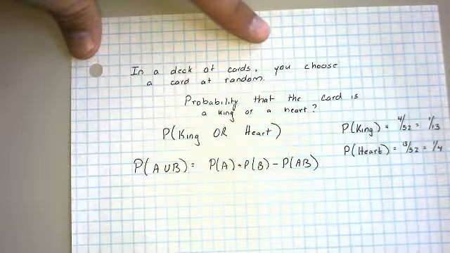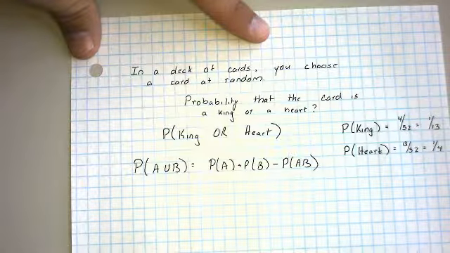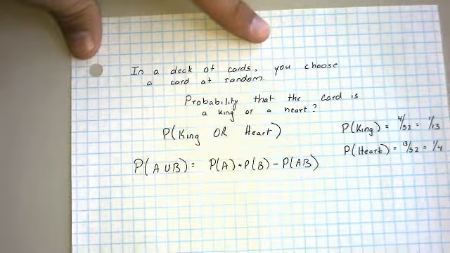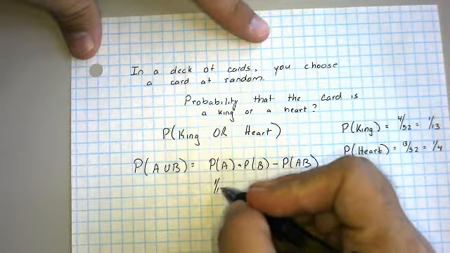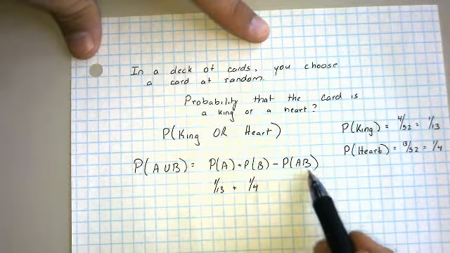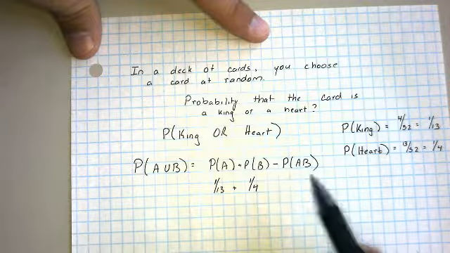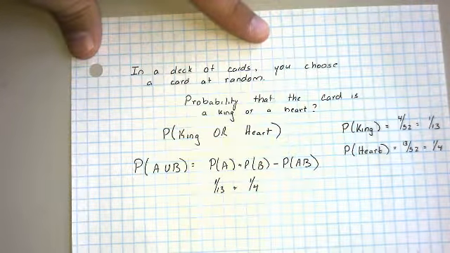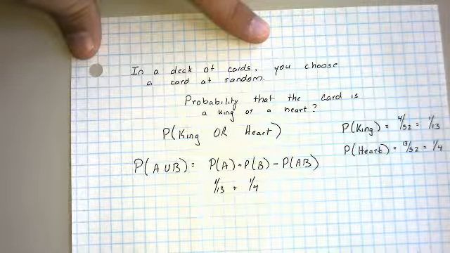So we know that the probability of A union B is P of A plus P of B minus P of AB. So currently we know that the probability of A is 1/13, and we know that the probability of B is 1/4. The question is, what is the likelihood of a card being a king and a heart? Now, obviously, if you know a deck of cards well, you know that there's only a king of hearts, so that's 1 out of 52.